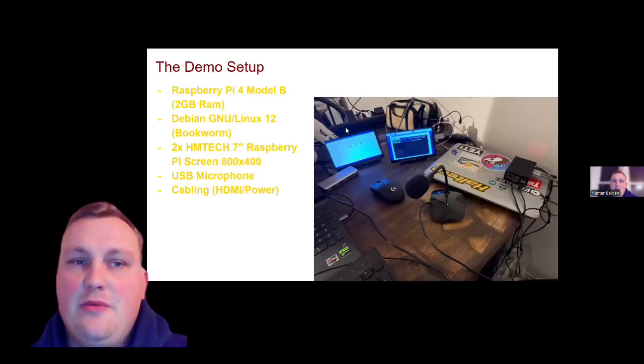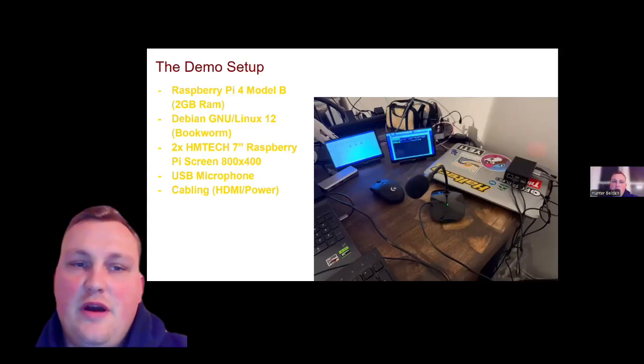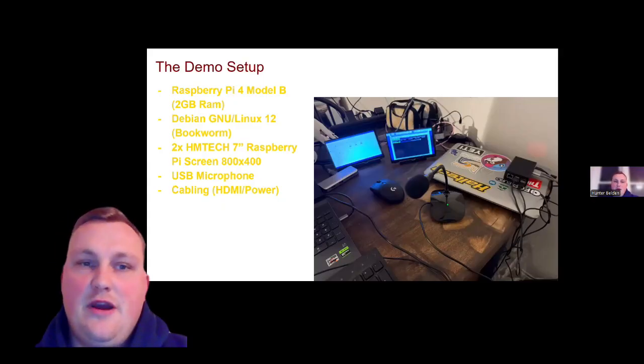My demo setup is a Raspberry Pi 4 Model B, 2 GB of RAM, running Debian GNU/Linux as the OS, as well as two 7-inch monitors, 800 by 400, a USB microphone, and cabling for HDMI and power.